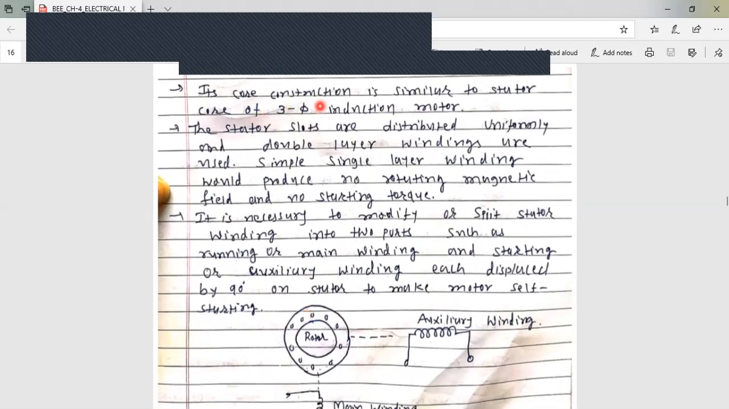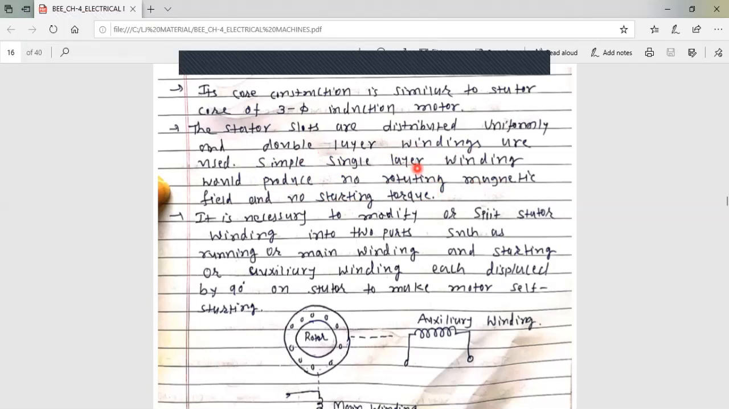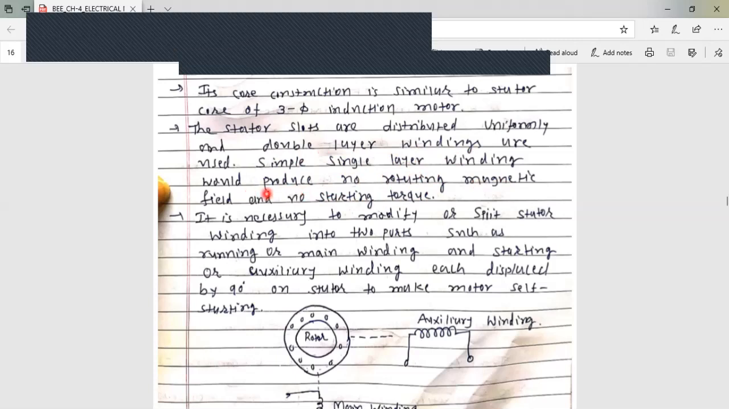So its core construction is similar to the stator core of a three-phase induction motor. Stator slots are distributed uniformly and double layer windings are used. A simple single layer winding would produce no rotating magnetic field and no starting torque. See here, compared with the three-phase induction motor, where there are three windings and a rotating magnetic field is produced, here single-phase winding is used. A single layer winding would produce no rotating magnetic field and due to that, we cannot generate starting torque.